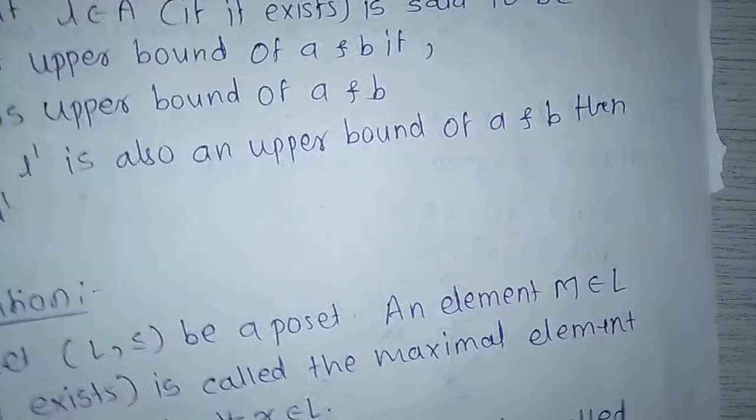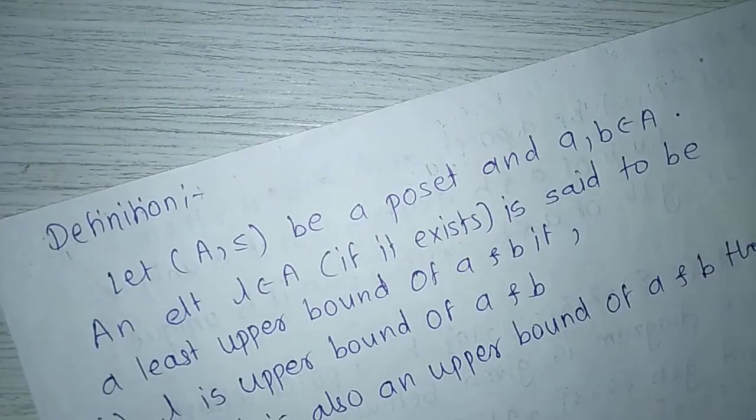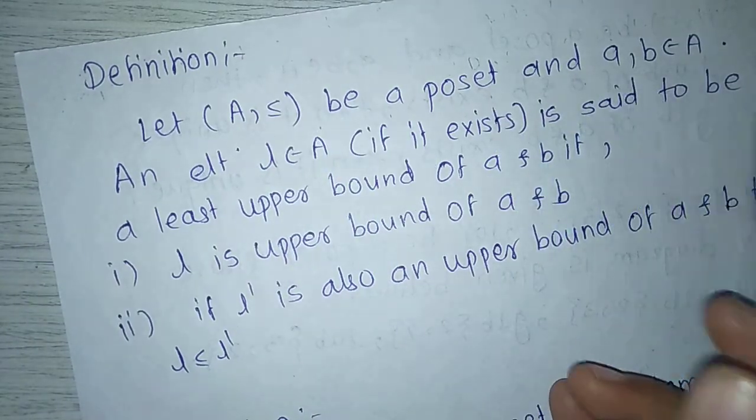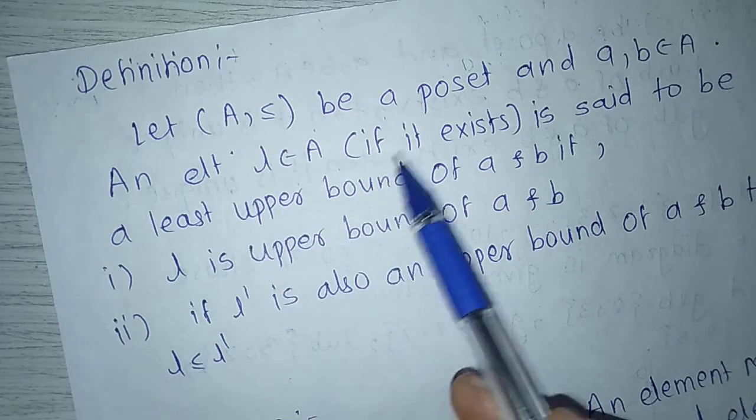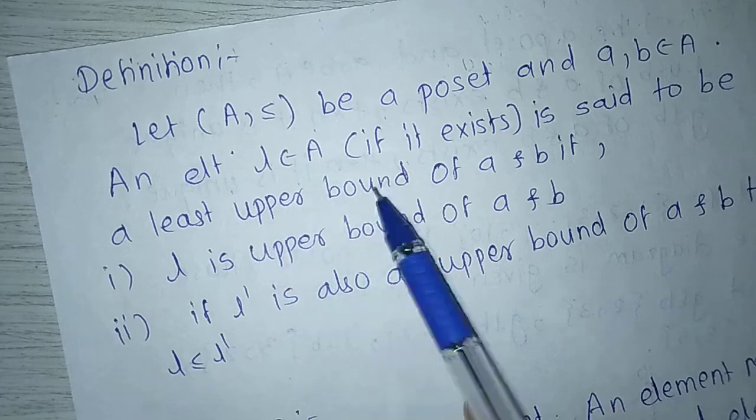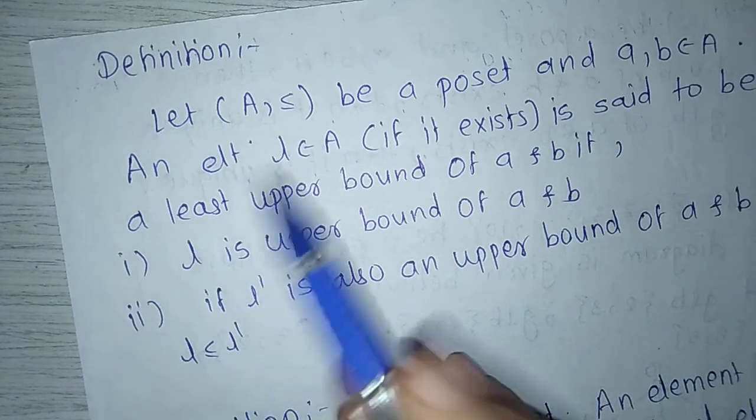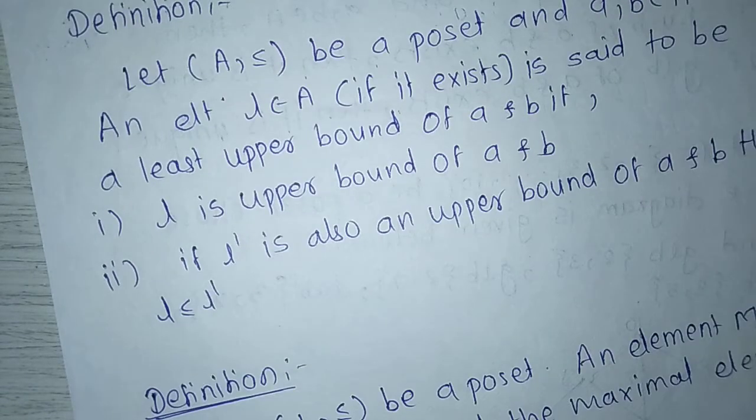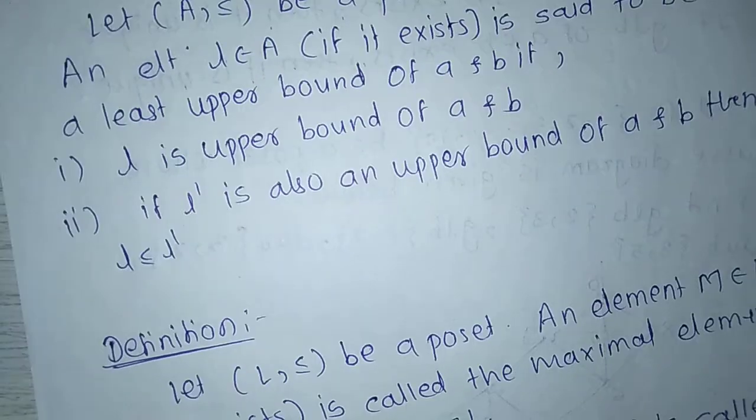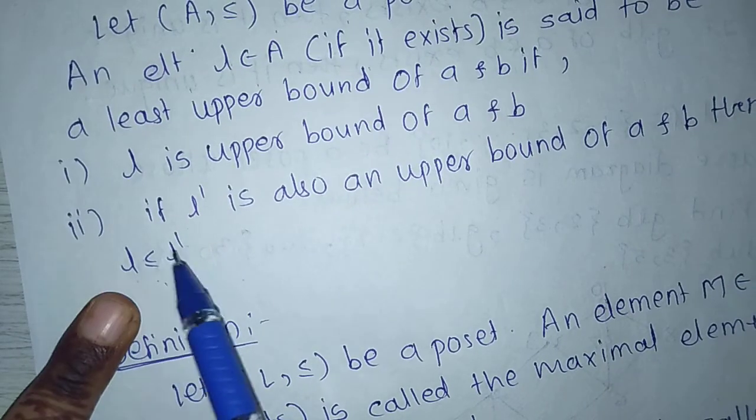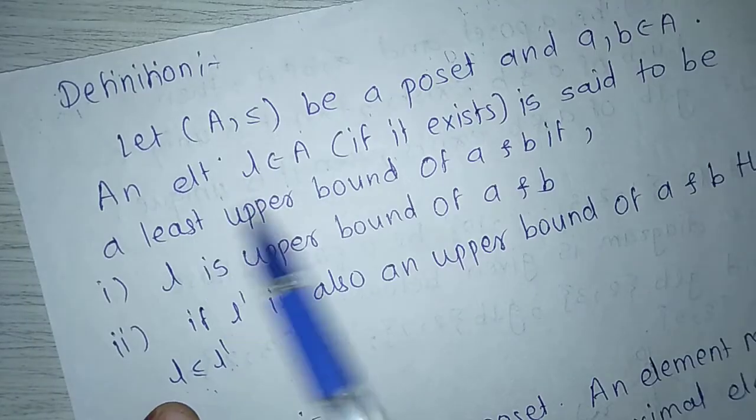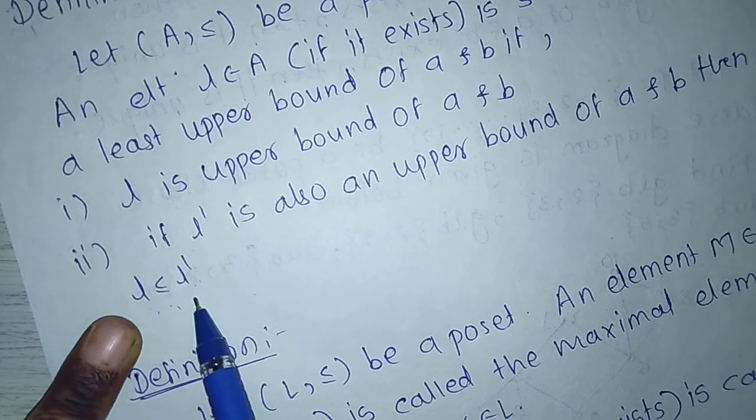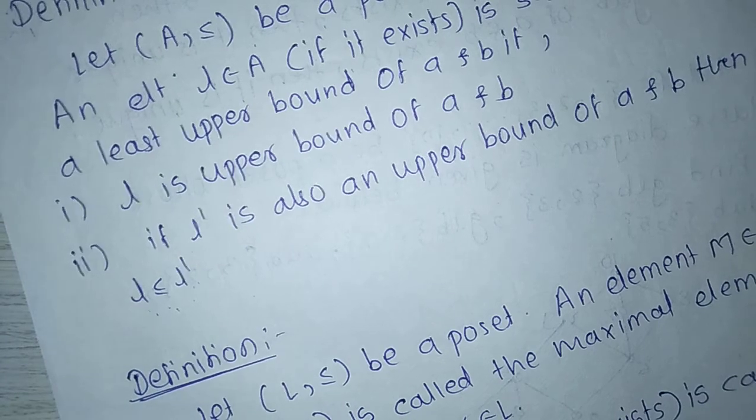Next definition, upper bound. Let (A, ≤) be a poset and a, b belong to A. An element l belongs to A, if it exists, is said to be a least upper bound of a and b if, first, l is an upper bound of a and b. Second, if l' is also an upper bound of a and b, then l ≤ l'. l ≤ l' because l is the least upper bound and l' is also an upper bound of a and b, then l must be ≤ l' for the least upper bound.